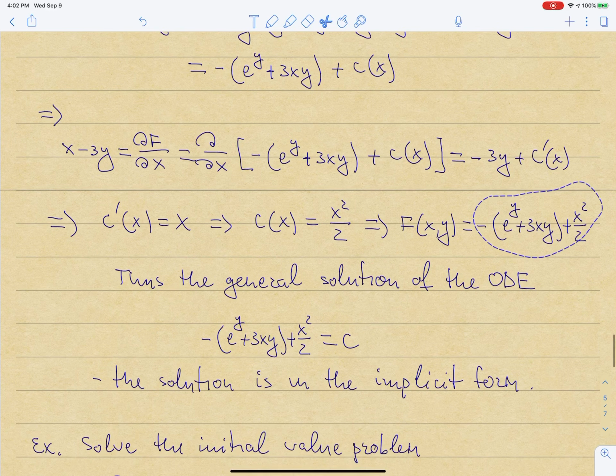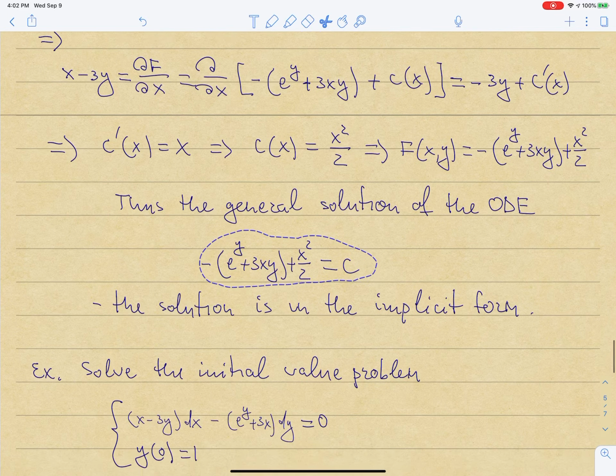In this case, in fact, I will not be able to solve it for y because of the presence of the exponential. But I can write this as a function x of y by solving a quadratic equation. But really, I don't have to do that because I'm not being asked to produce an explicit solution of my ODE, but implicit. And that I found already.